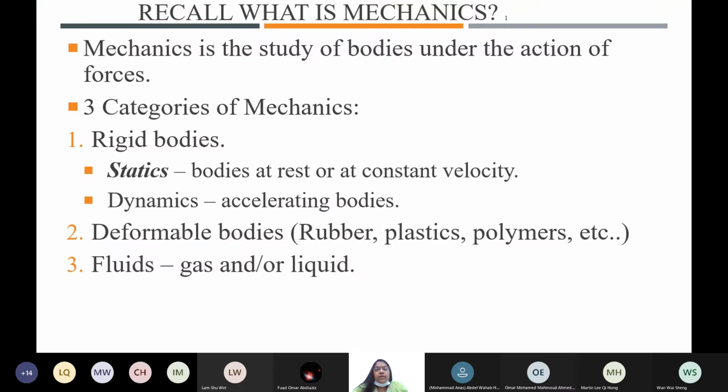Now let's recall. Let's start with our subject. To recall mechanics, what is mechanics? Mechanics is the study of bodies under the action of forces, how the body behaves under the action of forces. There are three categories involved.